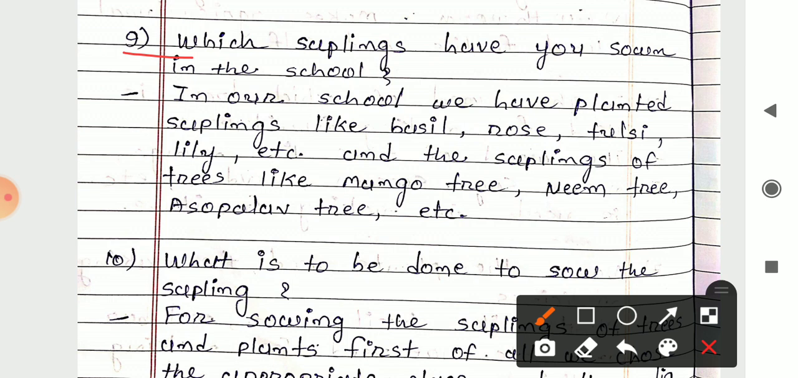In our schools, we have planted saplings like basil, rose, tulsi, lily, etc., and the saplings of trees like mango tree, neem tree, asopalo tree, etc. So in our school, we planted the saplings of basil, rose, tulsi, lily. Other than this, we also planted the saplings of mango tree, neem tree and asopalo tree.